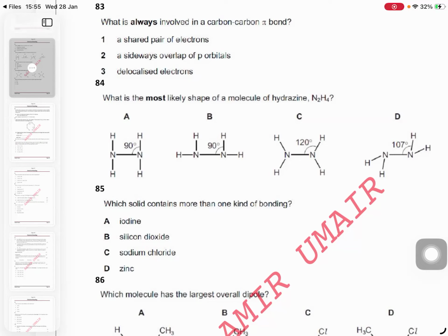3 bond pair, 1 lone pair. 3 bond, 1 lone. Pyramidal, with a bond angle of 107. Next.